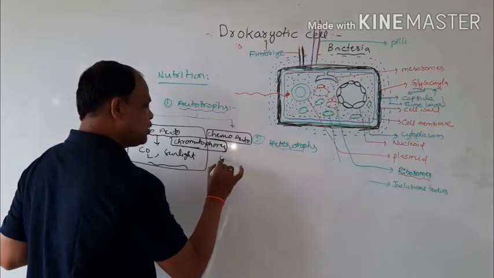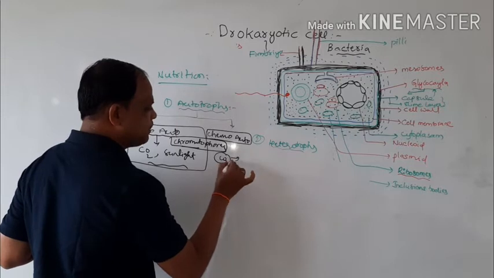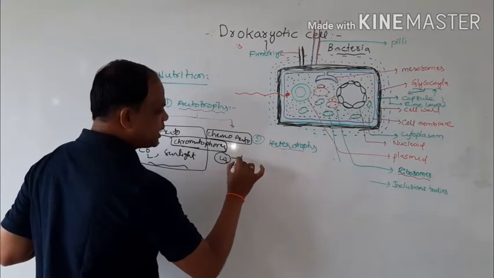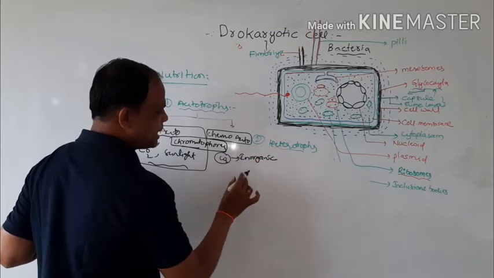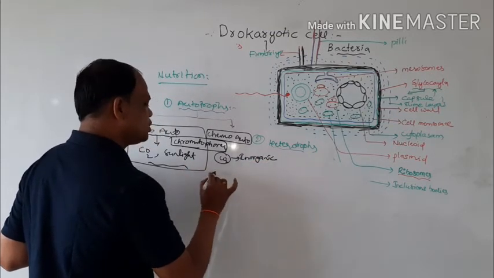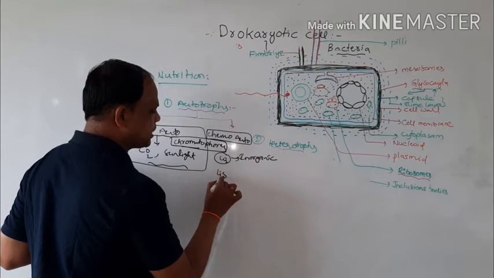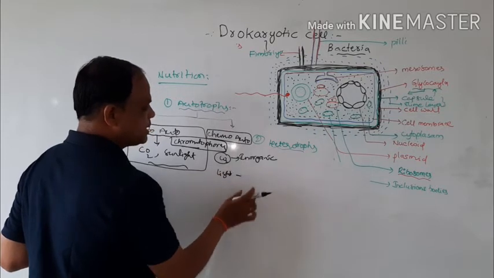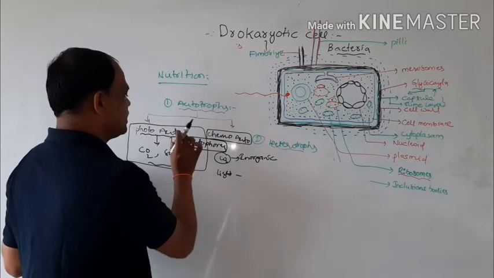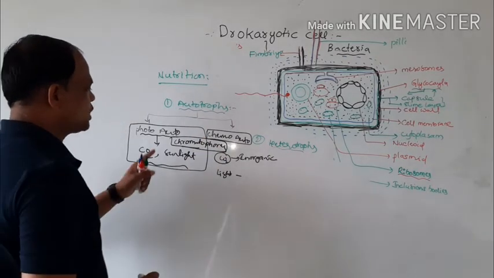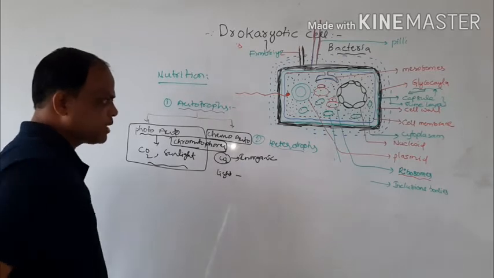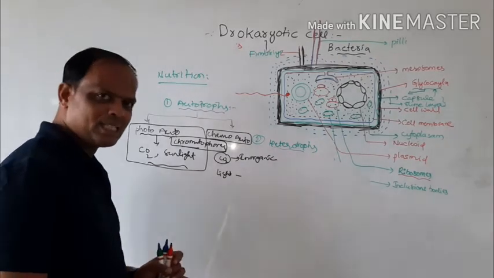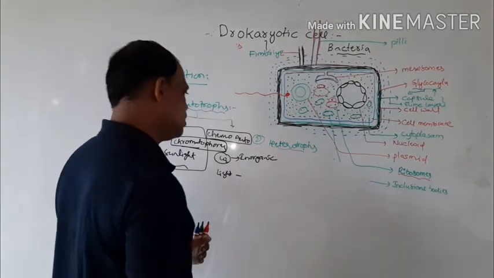And chemoautotrophs are bacteria whose source of CO2 depends on inorganic raw materials, and their energy source is not sunlight. They can synthesize food materials. This type of bacteria is called chemoautotrophs. These are the two types of bacteria present all over the environment, right?